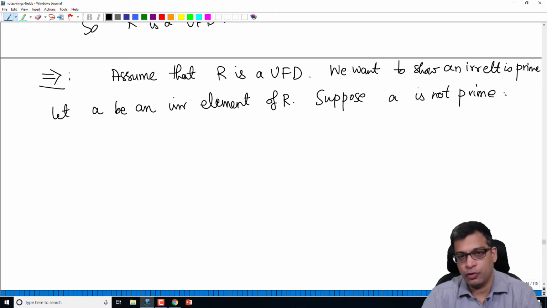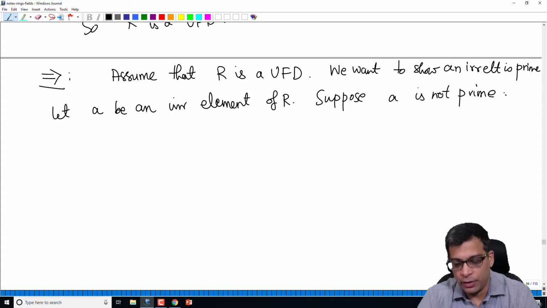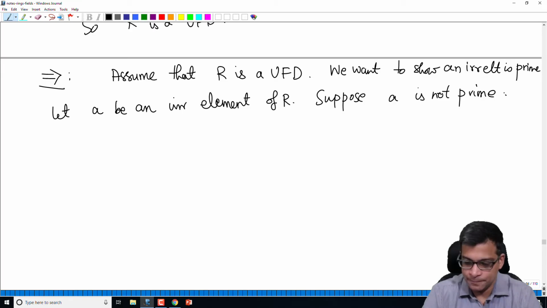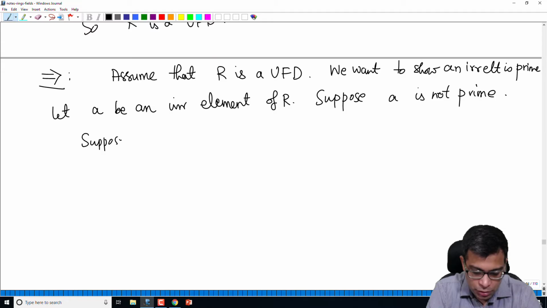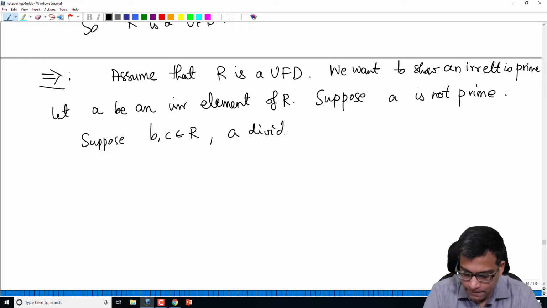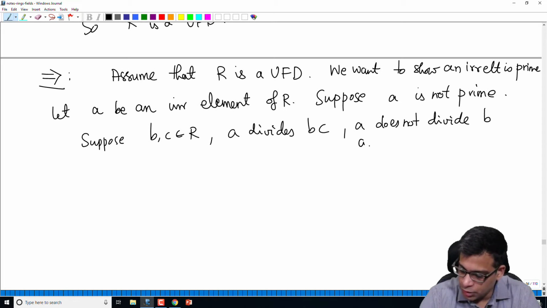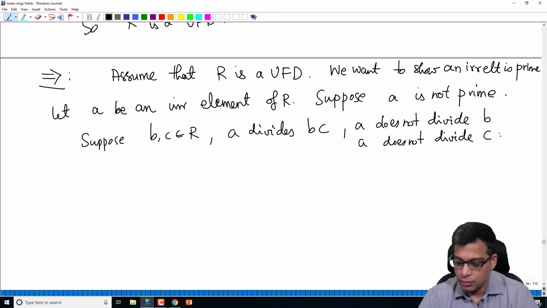Suppose A is not prime. What does that mean? That means there are two elements B and C in the ring R such that A divides the product, but A does not divide B and A does not divide C. So suppose B and C are in R and A divides BC, A does not divide B, A does not divide C. That means A is not a prime element. We want to get a contradiction.